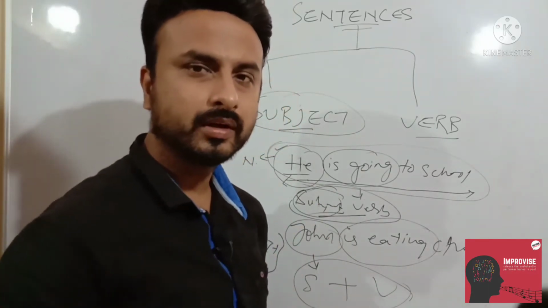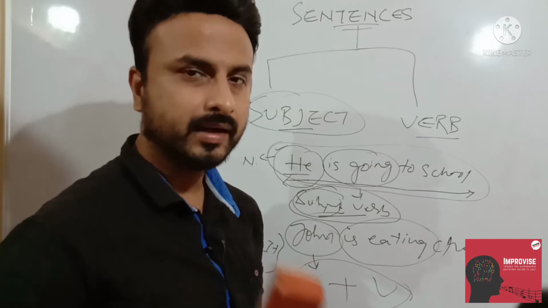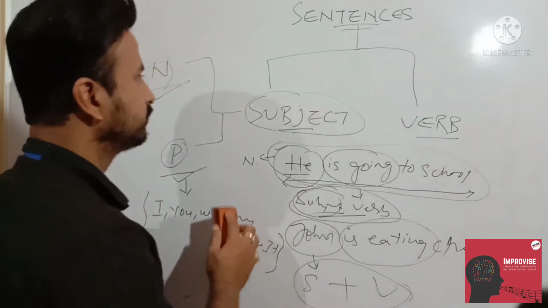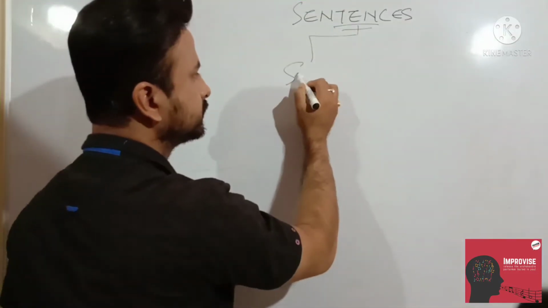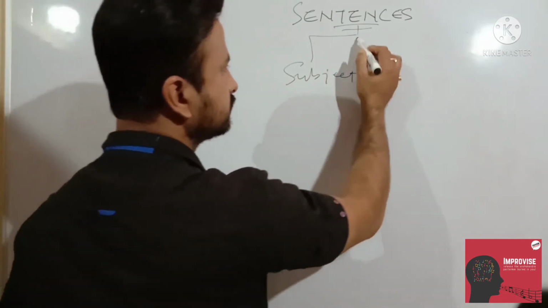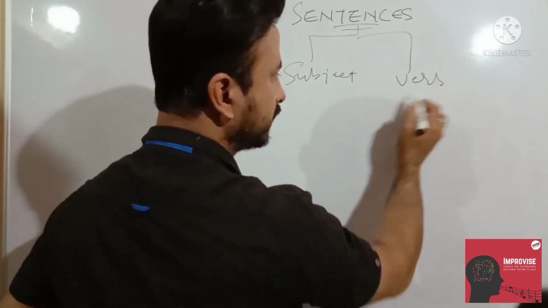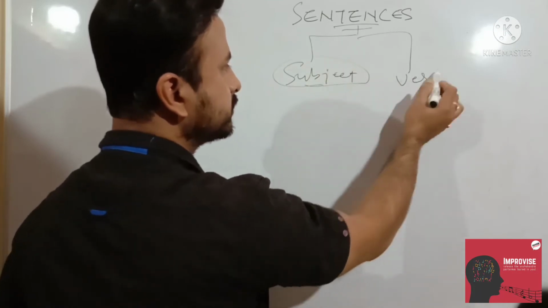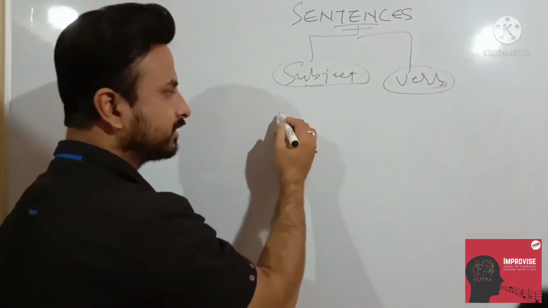I will show you, friends. A sentence is a group of words which make sense. It has one more definition that I am going to tell you. I told you it should have one subject and verb.